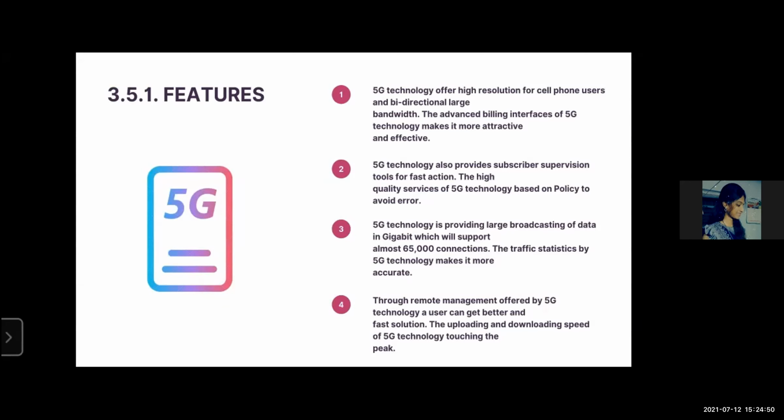Third, 5G technology is providing large broadcasting of data in gigabits, which will support almost 65,000 connections. The traffic statistics by 5G technology make it more accurate. Fourth, through remote management offered by 5G technology, a user can get better and fast solutions. The uploading and downloading speed of 5G technology is touching the peak.